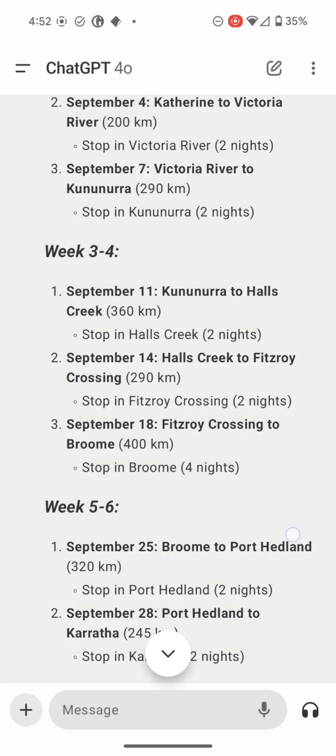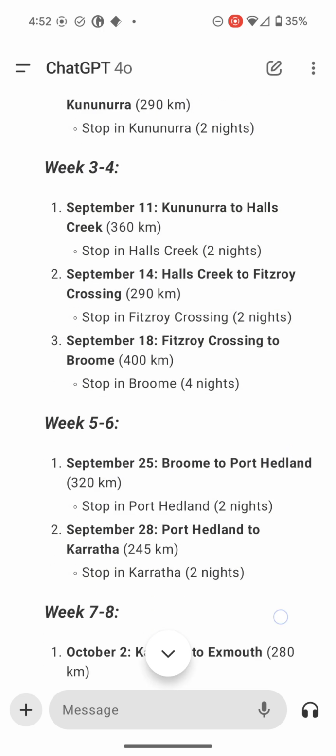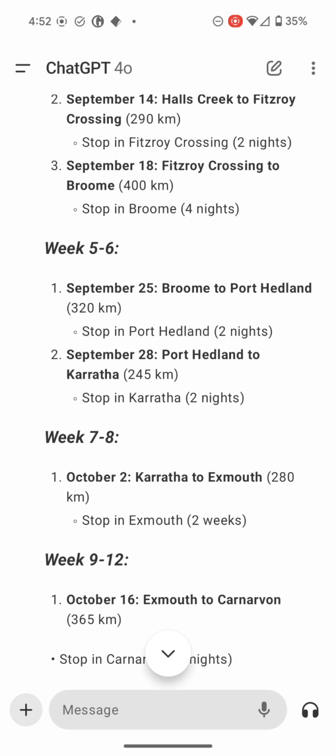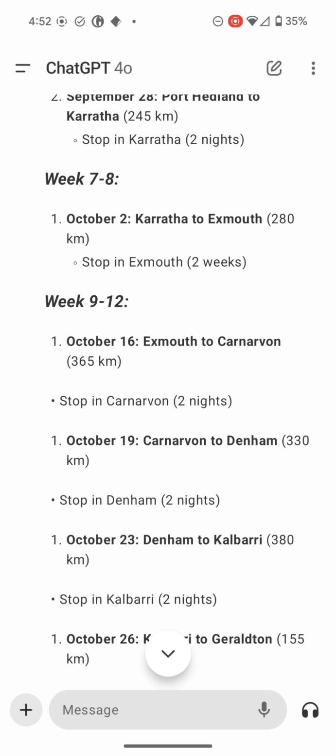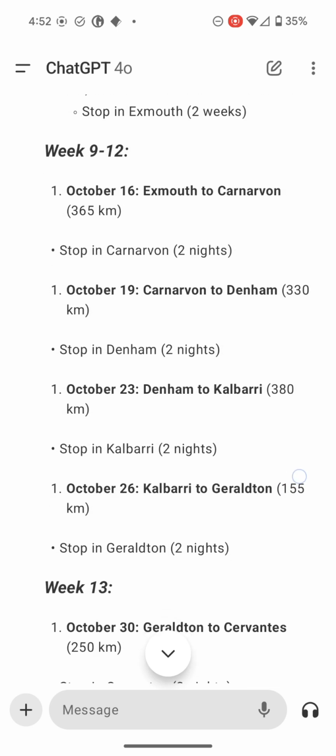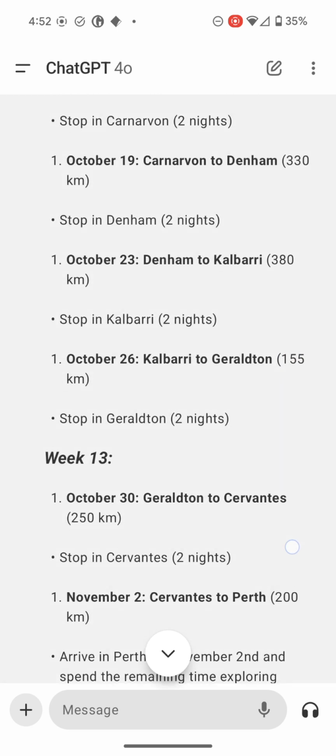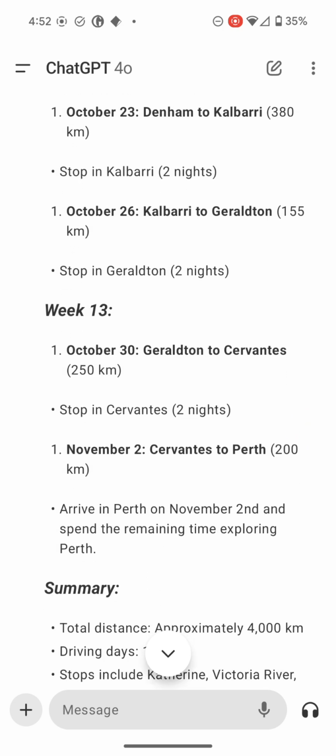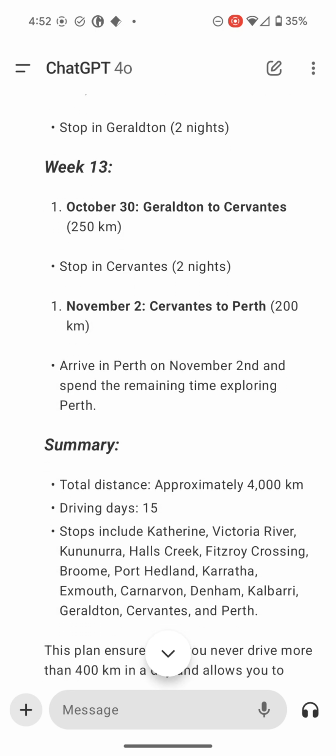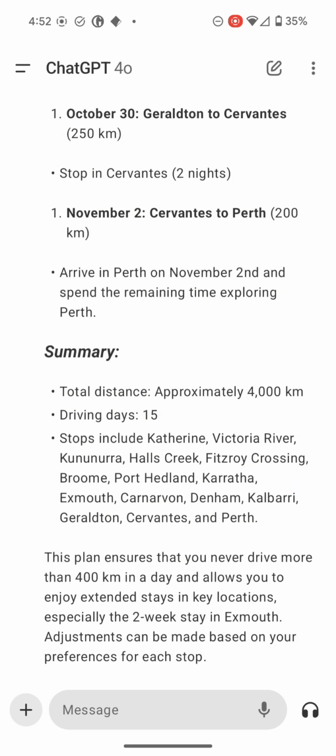Okay. I don't know that the 2 nights looks right for a Wednesday and a Saturday. We might come back to that. I think it's done a pretty good job, made a pretty helpful itinerary there.